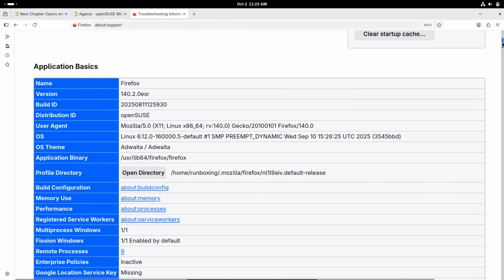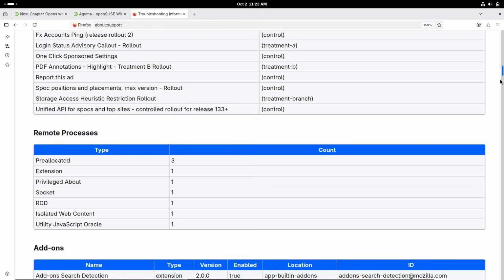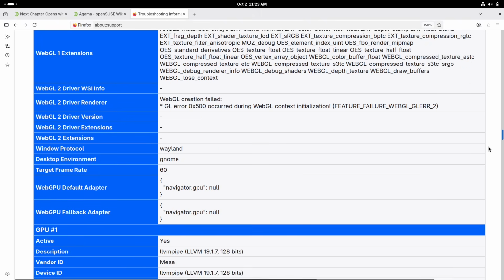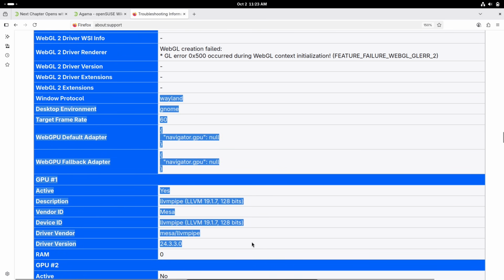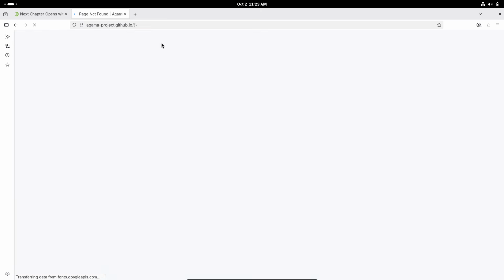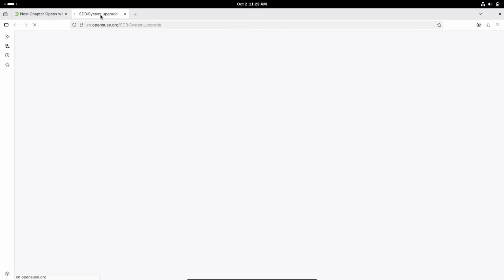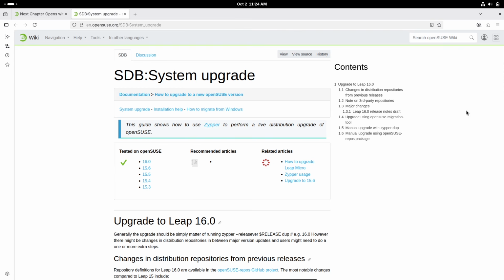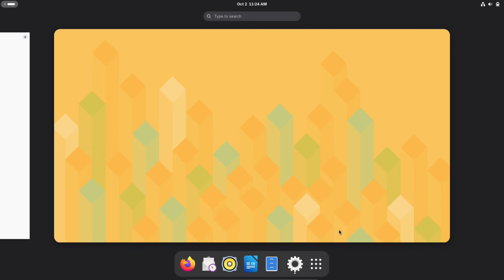Hardware-wise, Leap 16 requires at least an x86-64-v2 CPU architecture. That's generally processors from 2008 or newer. If your hardware is older, no worries. You can migrate to Tumbleweed or Slowroll instead. Also, 32-bit support is turned off by default to streamline things, but you can enable it manually for apps like Steam that still need those libraries.